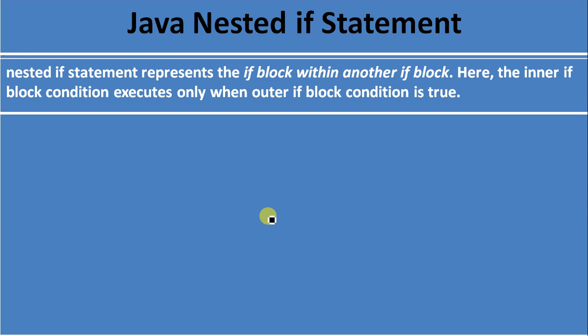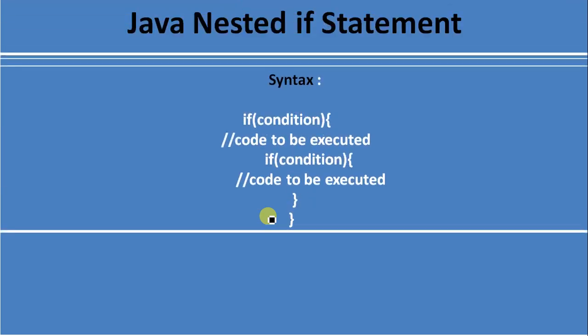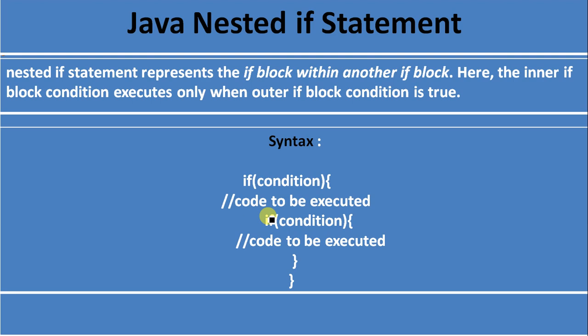If the outer block condition is true, then the inner if block condition will be evaluated, and if the inner if condition is true, then the inner if block will be executed. The syntax for this is an if block with a condition, and within the if block there is another if block. So that's why it is called the Java nested if statement.